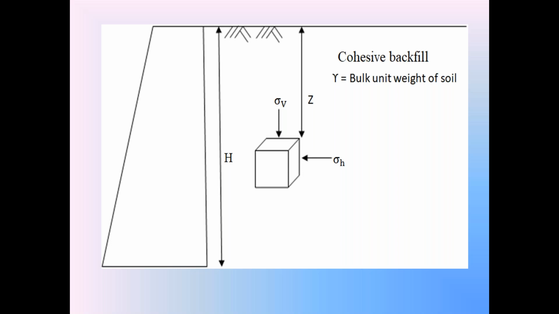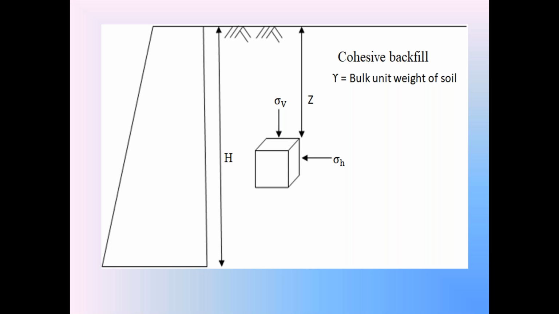So the soil element at a depth z from the top of the backfill is also in the elastic equilibrium condition. Please remember, the backfill is a Kosu backfill.